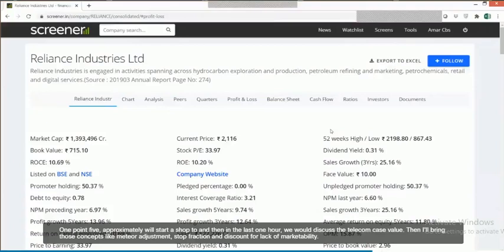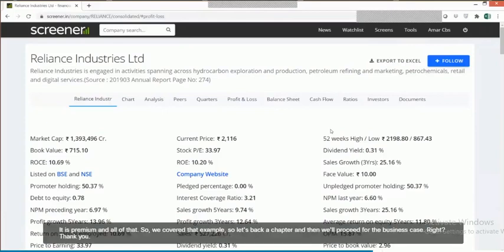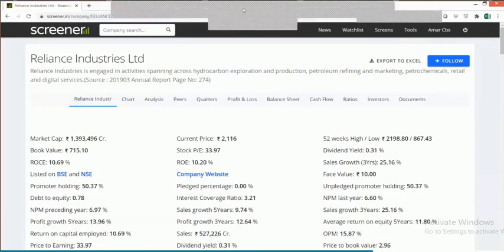For the last 1 hour, we will discuss the telecom case study valuation, and there I'll bring in those concepts like mid-year adjustment, stub fraction, discount for lack of marketability, company-specific risk premium, and all of that. So we'll cover it in that example. Let's be back at sharp 2, and then we'll proceed further with this case. Right? Thank you.